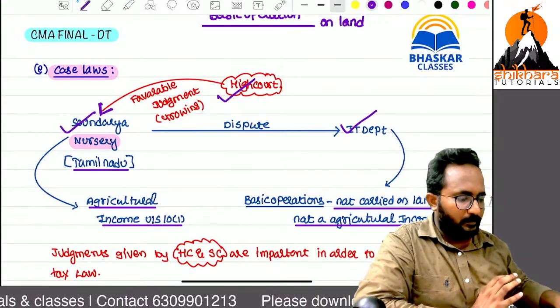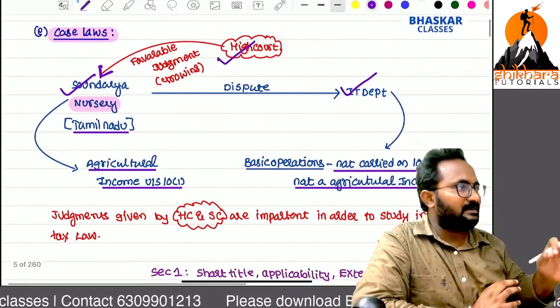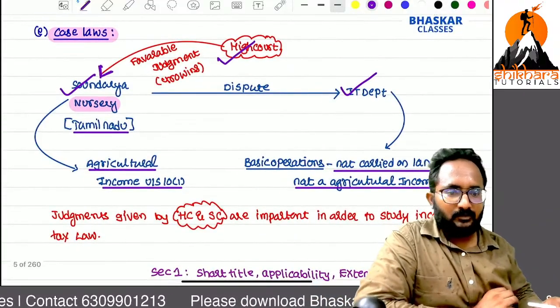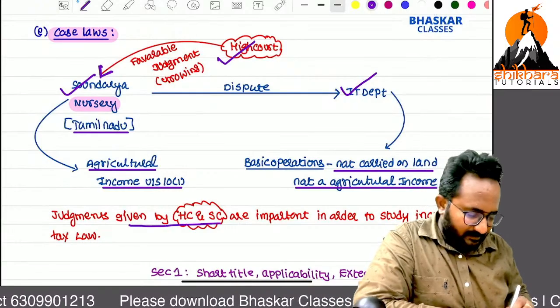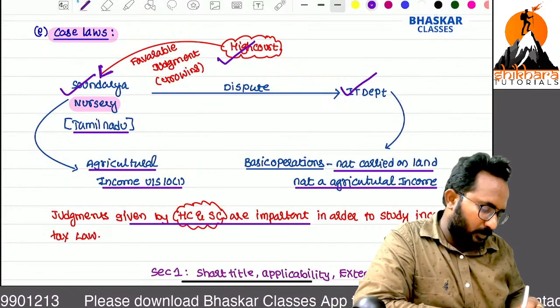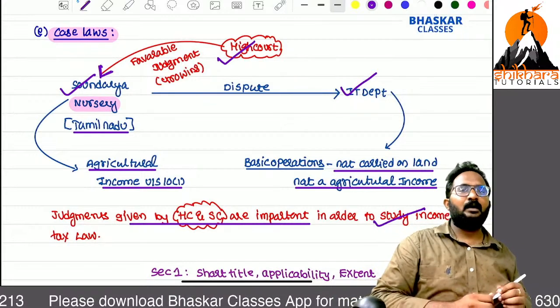These are landmark judgments. We have some landmark judgments. One thing: judgments given by the High Court and Supreme Court are also important in order to study income tax law.